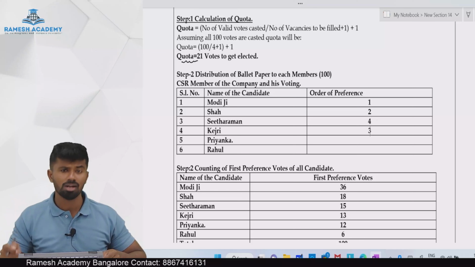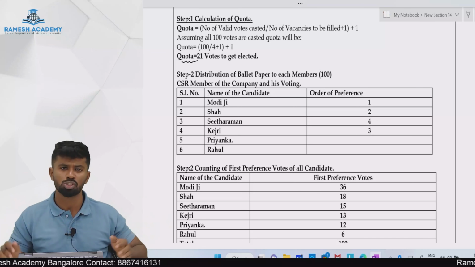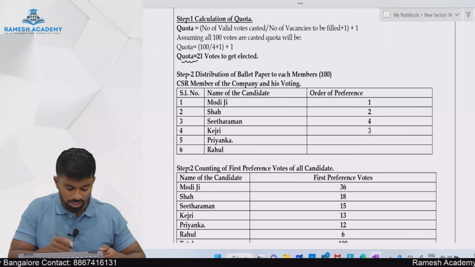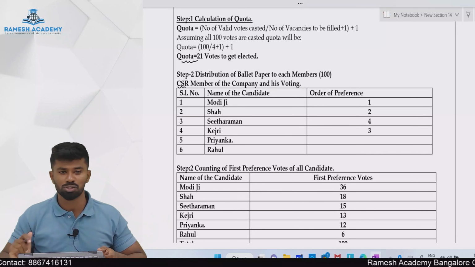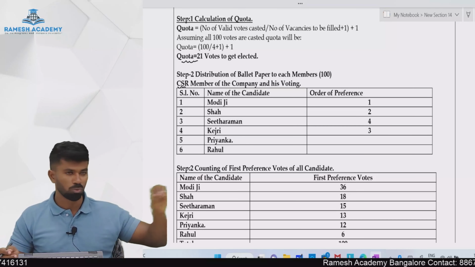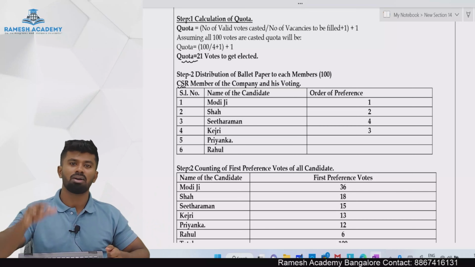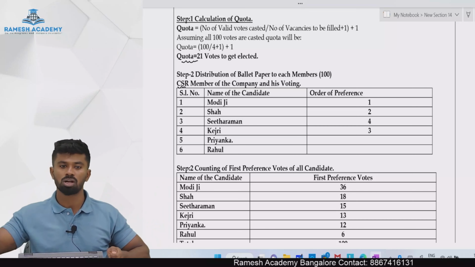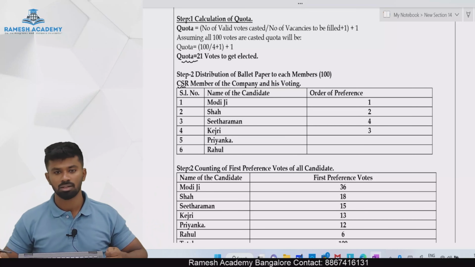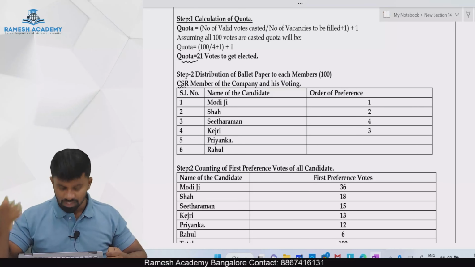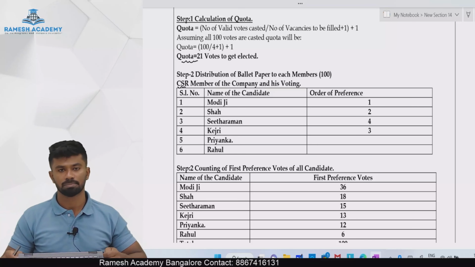And all these 100 ballot papers will be segregated based upon what? First preference. Mr. CSR, he cast his first preference to whom? Modi ji, so it goes to Modi ji's basket. Then somebody has given first preference to Rahul, it goes to Rahul's basket. Then somebody has preferred Sitaraman, that goes to Sitaraman's basket.